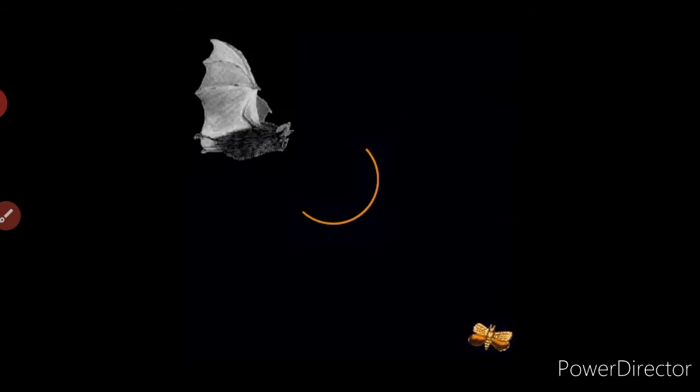And this is the next adaptation of the bat. This is nothing but echolocation. You can see the red and orange waves moving towards its prey, the bat's prey. So bats use a remarkable high frequency system called echolocation. This is called echolocation.